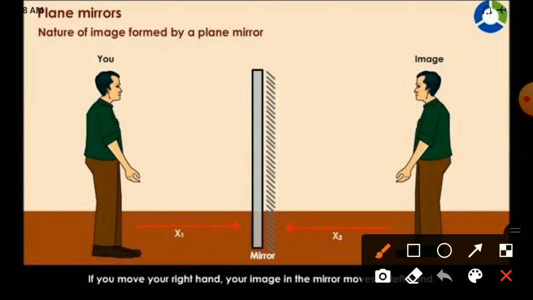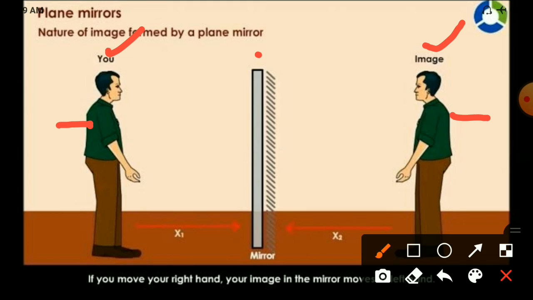Suppose you are here, standing in front of the plane mirror. Inside it, your image appears. It is as usual. Is there any change? No change. Simply see, here green color, here also green color. Everything is same to same. There is no change. That means we can consider them as twins. These two members are twins, yes or no? Same, identical, there is no change.